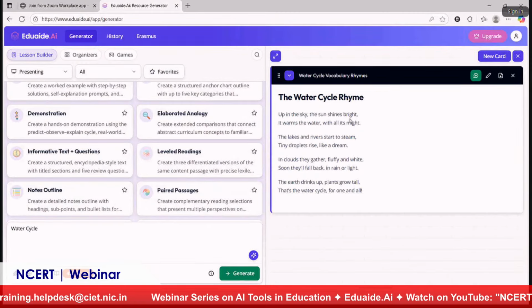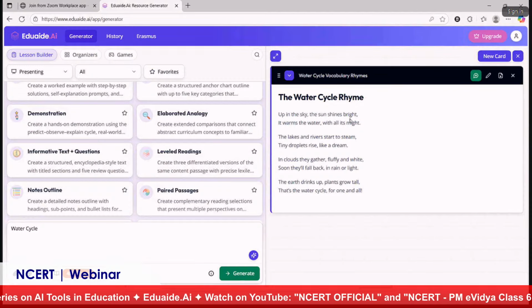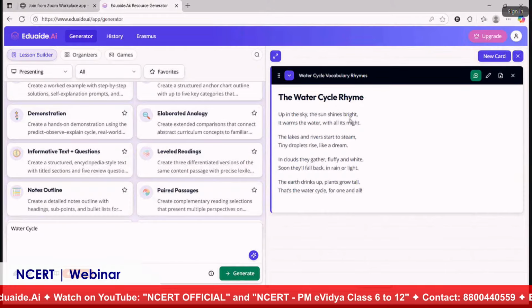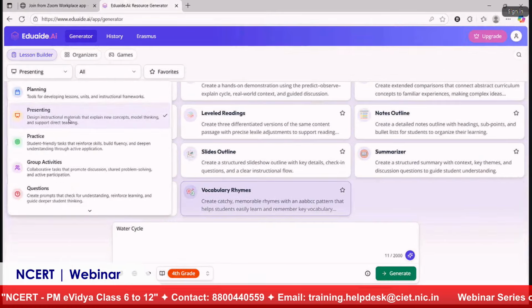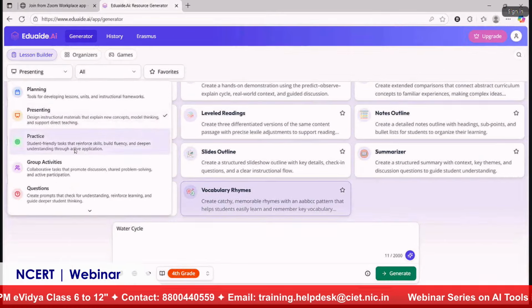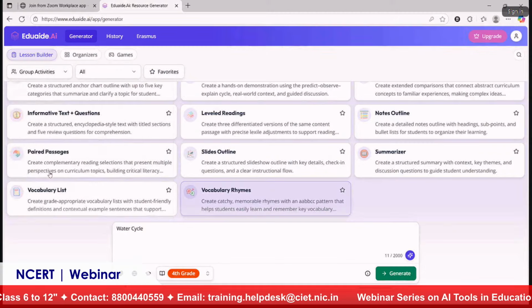Again, what we can do, we can copy and paste this rhyme, and put it in any app that creates music for the lyrics, for example, Suno AI. So we can enhance this textual content into musical content using any other AI platform. This way we can do app smash also, combining multiple AI tools and bringing the best out of all these tools and giving it to our students. And let me show you a few more things. Group activities I would like to show you.